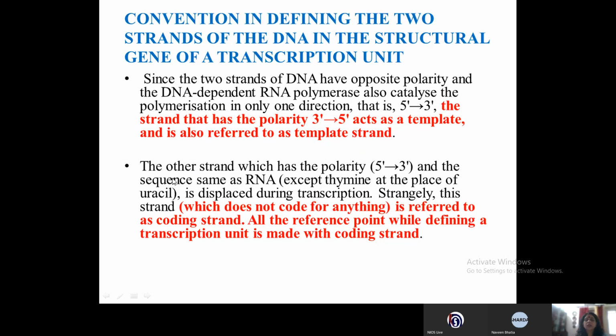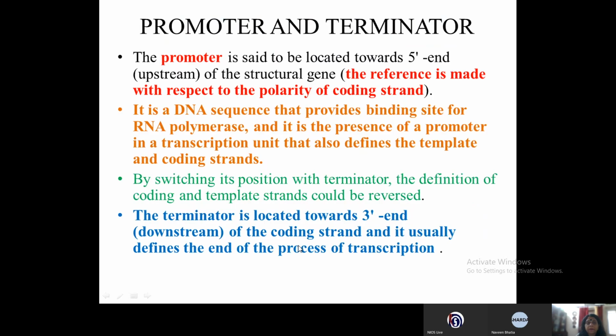The other strand, which has the polarity 5' to 3' and the same sequence as the RNA except that thymine is replaced by uracil, is displaced during transcription. Strangely, this strand, which does not code for anything, is referred to as the coding strand, and all the reference points while defining a transcription unit are made with the coding strand.